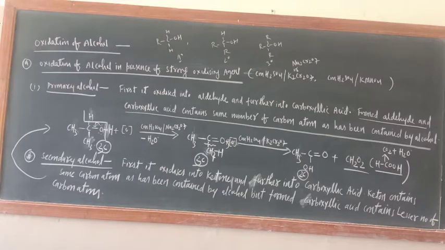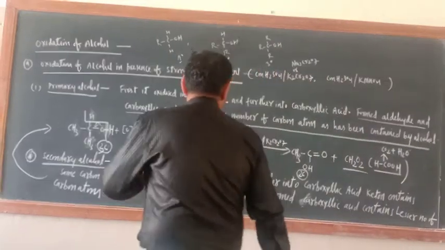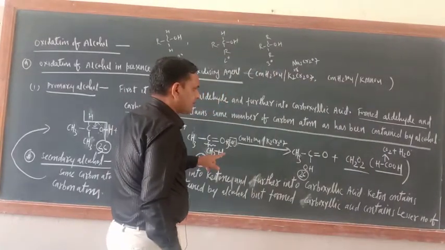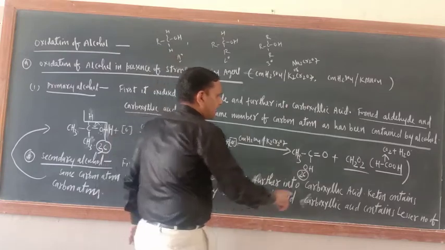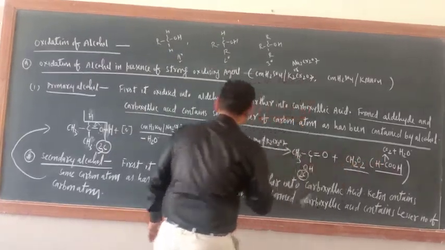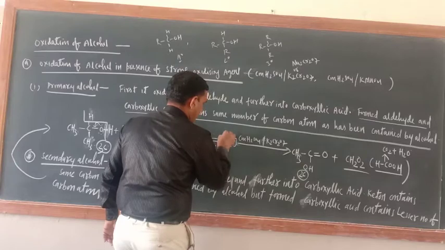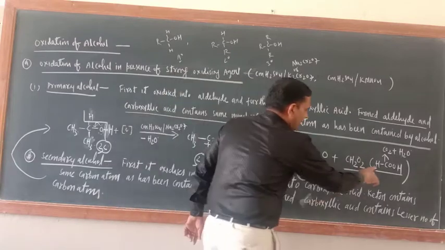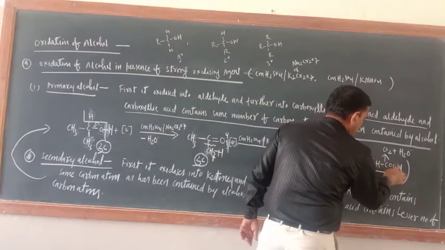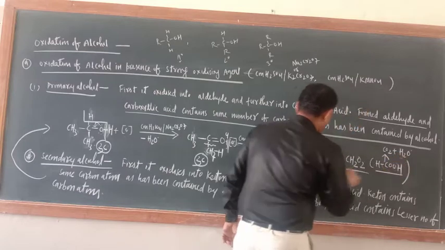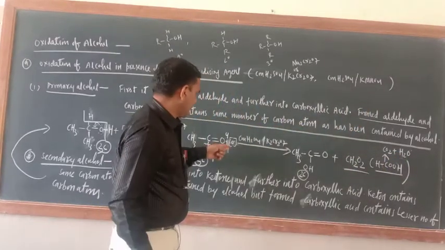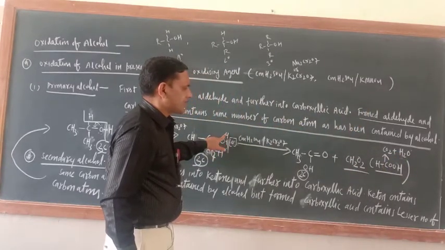Yes, I am counting the number of oxygen atoms. CH2O2, only 3 is required. Actually, including this one here, 4 oxygen is required. Please add 4 oxygen, because this will be CO2 and H2O. 1 more oxygen is required. So total 4 oxygen is required.